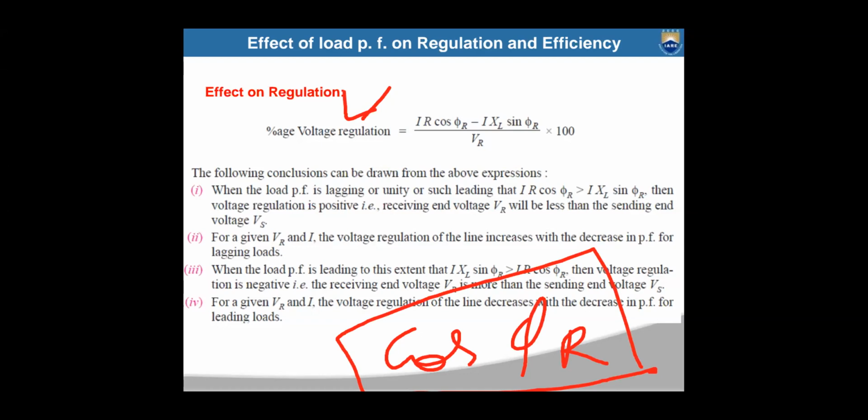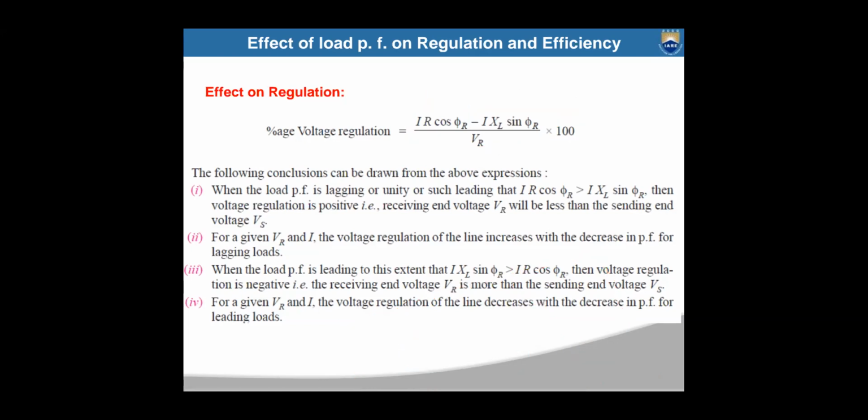Now when the power factor is lagging, cos phi r will be positive and sin phi r will be positive as well. For lagging load it will be plus: percentage regulation is IR cos phi r plus IXL sin phi r by Vr into 100.